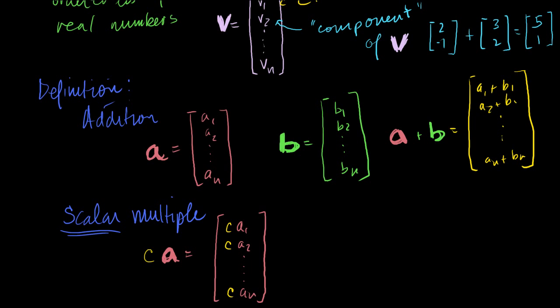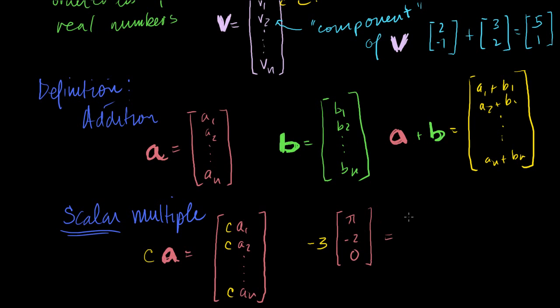And just to give you an example, if I wrote minus 3 times some vector, let me draw a vector in R3. Let's say the first term is pi, the second term is minus 2, and then the third term is 0.